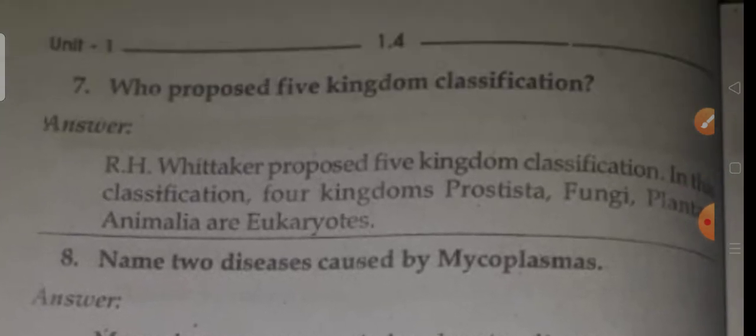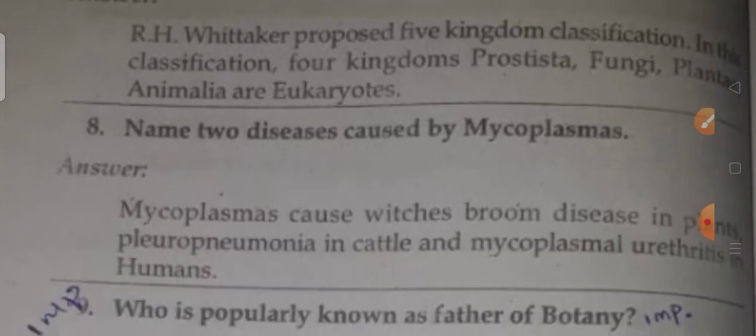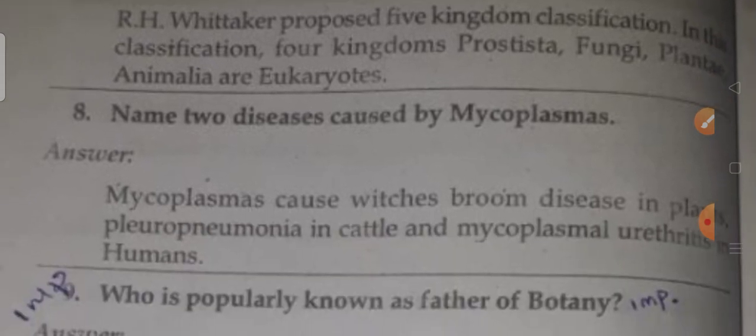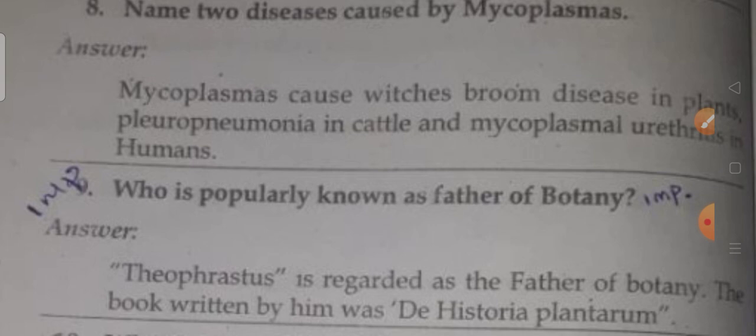And one more here, if some other questions also will be there, if you want, you can read those questions also, no problem. Who proposed the five kingdom classification, and name two diseases caused by mycoplasma. You can read it just once. So this is the expected question from this unit.